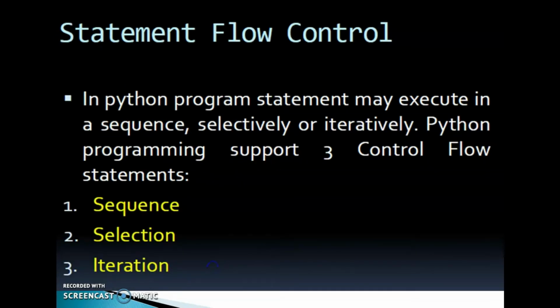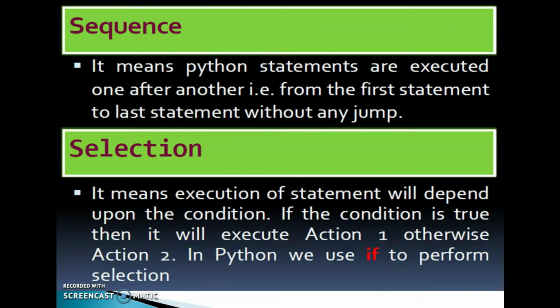Statement flow of control. In a Python program, statements may execute in a sequential way, selective way or iterative way. Python programming supports three control flow statements: sequence control statement, selection control statement, and iteration control statement.